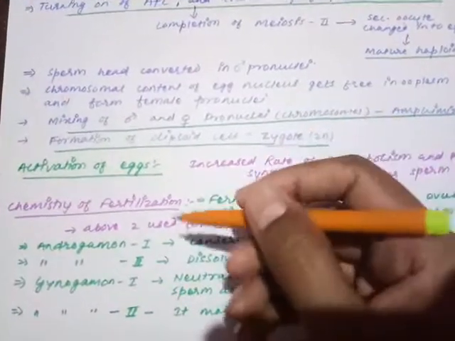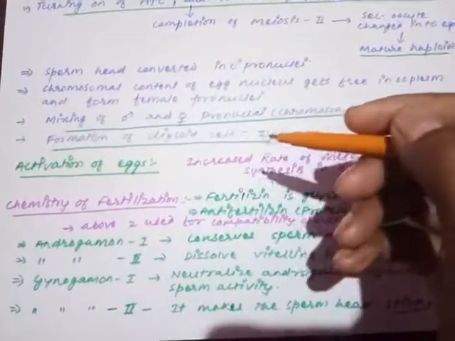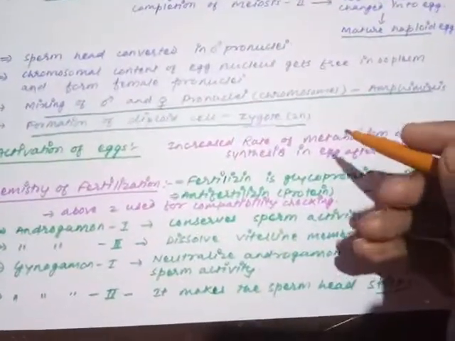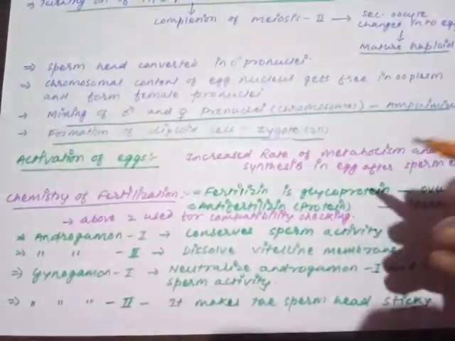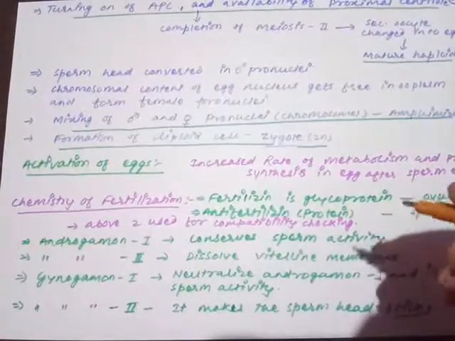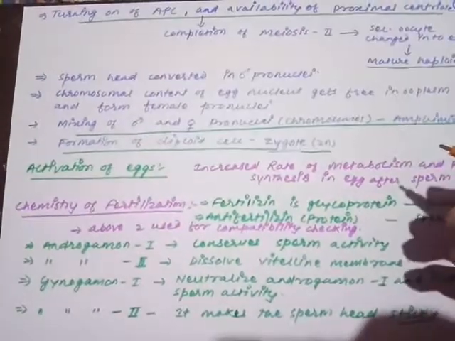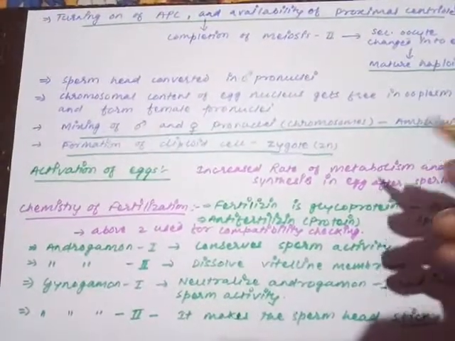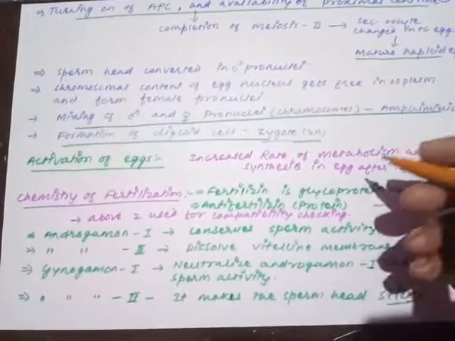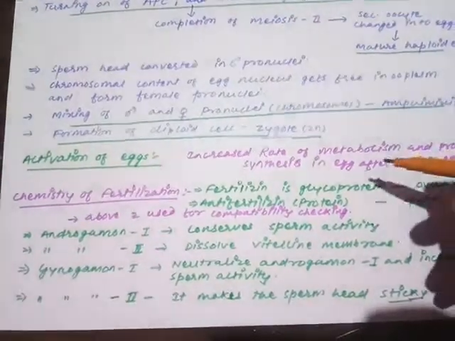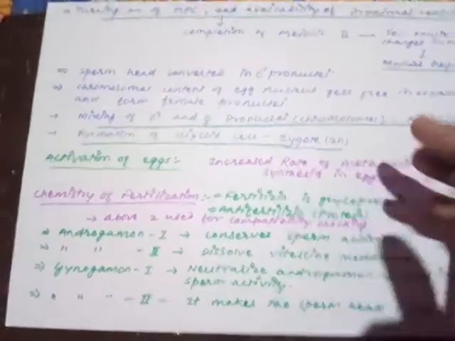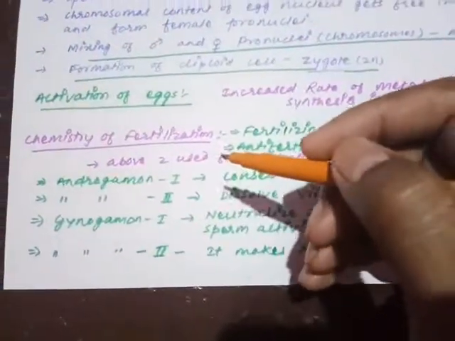Moving on, some more points about that. As soon as the fertilization gets completed, the activation of the egg occurs. What is the meaning of activation of the egg? Due to the entry of the sperm inside the egg, what happens? The egg shows a rapid, increased metabolic rate along with increased oxygen consumption, increased protein synthesis, everything. That increased rate of metabolism and protein synthesis in the egg after entry of the sperm is called activation of the egg. Some more points about the chemistry of fertilization.